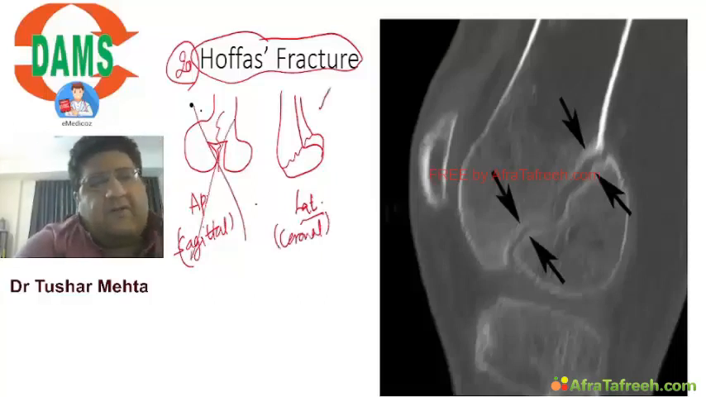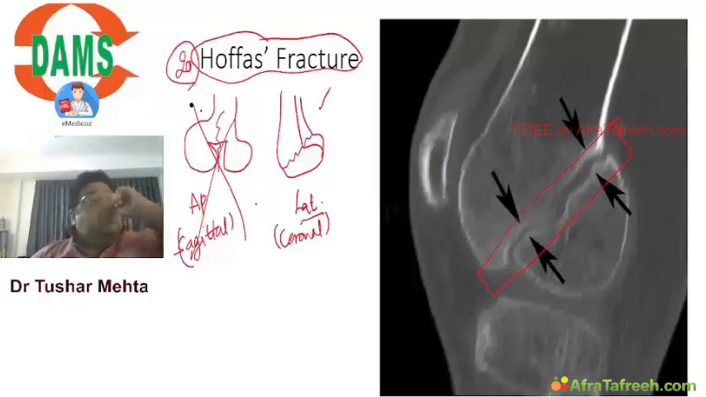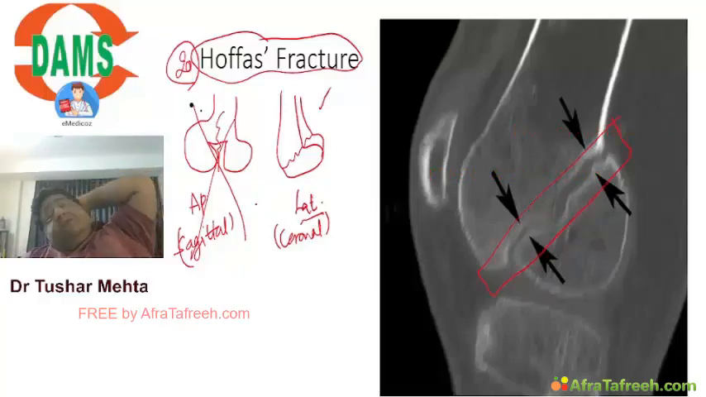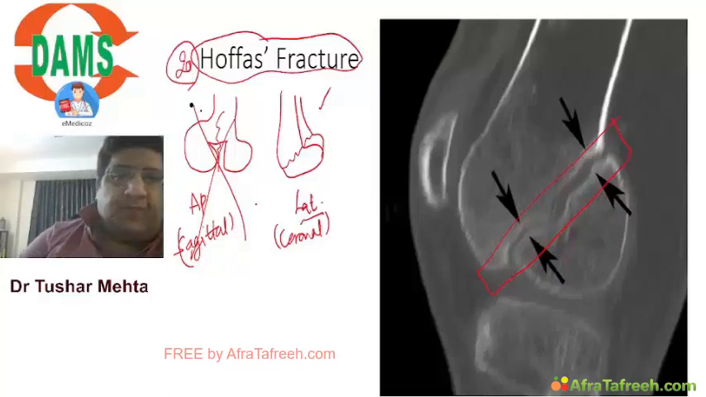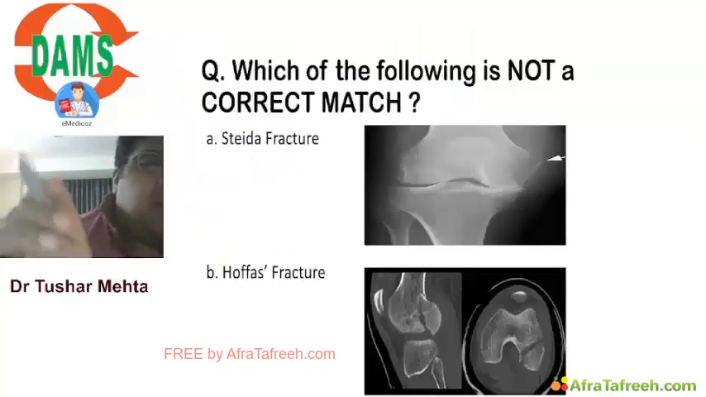This is not Hoffa's, this is Hoffa's. I'm sure you all can see that. So this was your fracture number 20, which is Hoffa's. And always remember one thing, that any question related to Hoffa's has to be related to the knee or around the knee, because Hoffa did a lot of work on the knee. Coronal plane fracture of the femoral condyle.